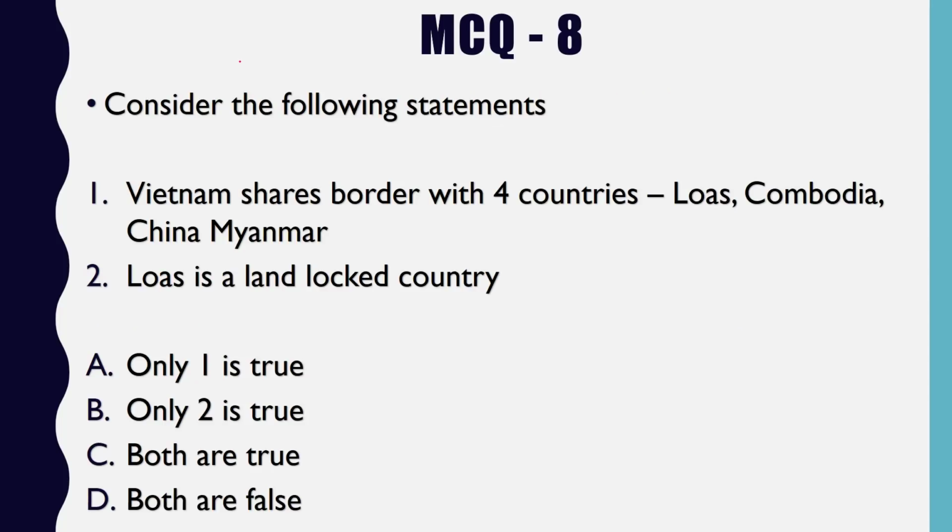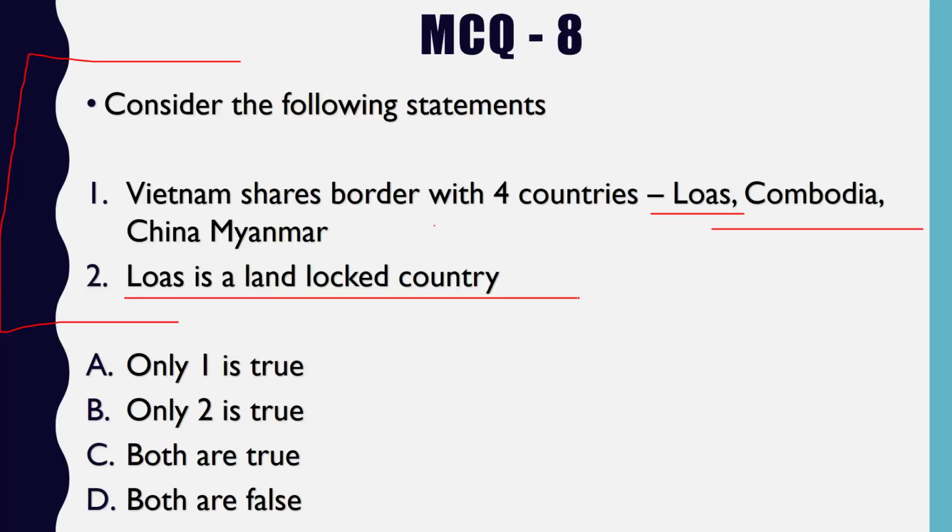The next question is, we have to consider these following statements and determine which one is true, which one is false. The first one is, Vietnam shares border with 4 countries: Laos, Cambodia, China and Myanmar. The second statement is, Laos is a landlocked country. Obviously we will have to look at the map in order to answer this.